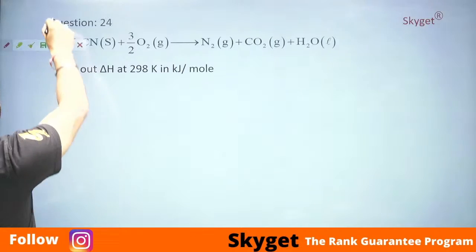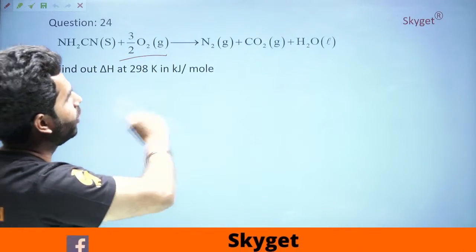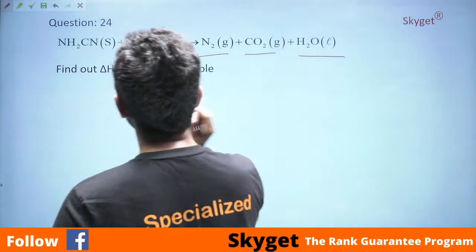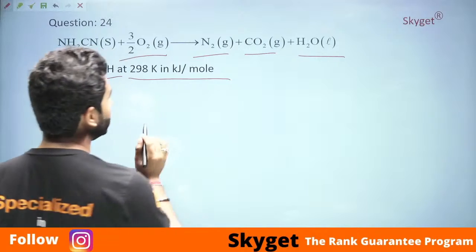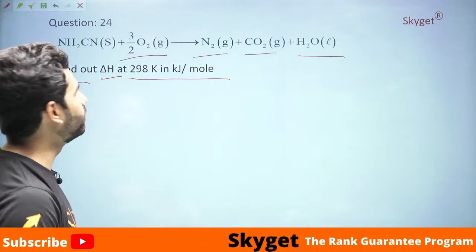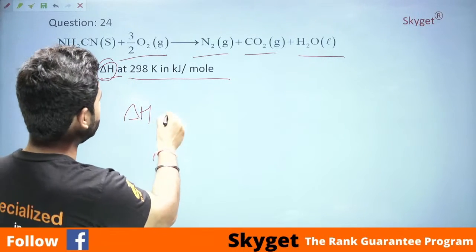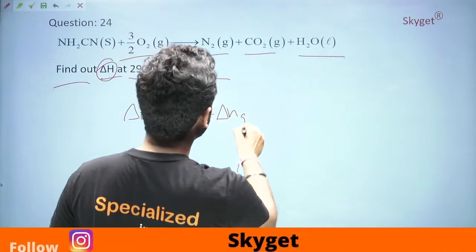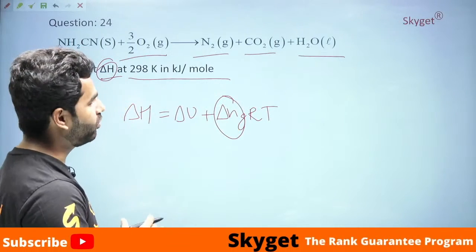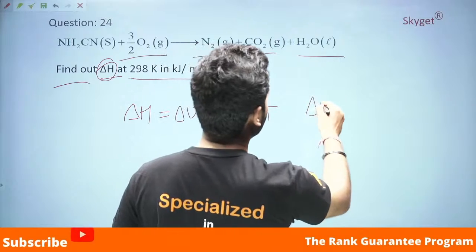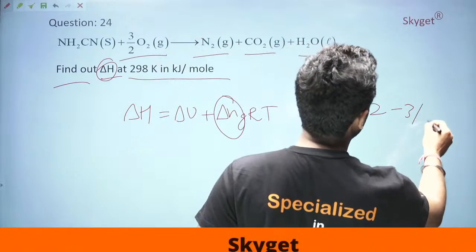The question says that NH2CN solid reacts with oxygen and forms N2, CO2 and H2O. Find out delta H at 298 Kelvin in kJ per mole. Now it's a question of thermodynamics directly coming on the basis of a formula. We have to find the delta H. Directly apply delta H is equal to delta U plus delta Ng RT. What is delta Ng? Delta Ng is the difference in the number of moles of gas in the reaction. Here we have delta Ng is equal to 1 plus 1, 2, minus 3 by 2, is equal to